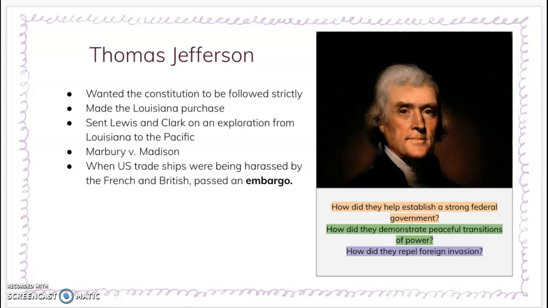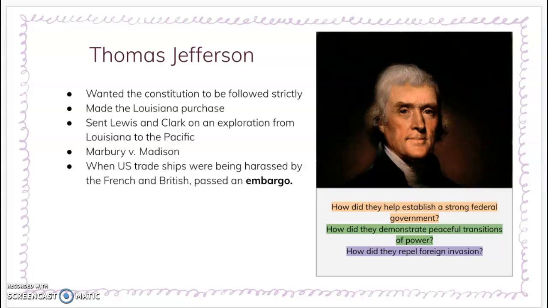Also, during Jefferson's presidency, an embargo was passed against Britain in order to discourage the harassment of U.S. trade ships by the warring nations of France and Britain. This demonstrated Jefferson's intent to protect American interests and sovereignty from other countries.